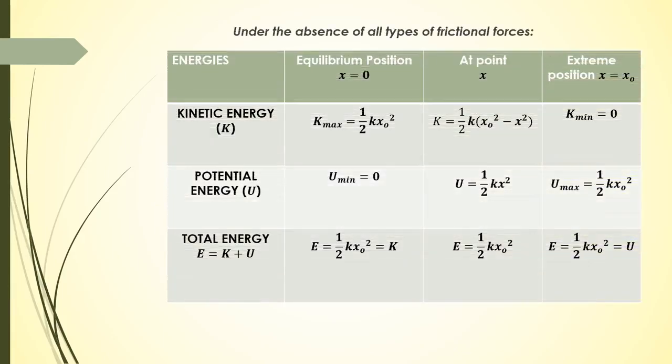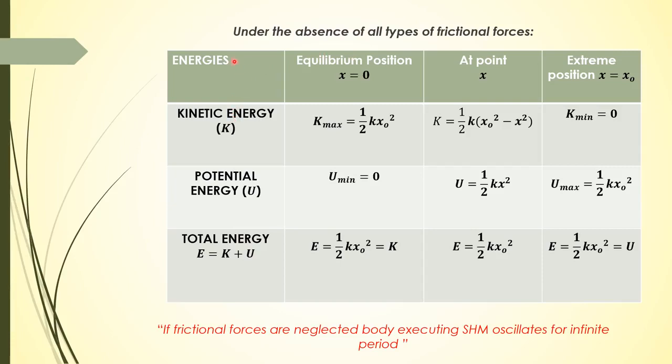So here we have a chart. Under the absence of all types of frictional forces, we have energies and position: kinetic energy, potential energy, and total energy. At equilibrium position, x is equal to 0, kinetic energy is half k x naught square, potential energy is 0, and total energy is equal to kinetic energy. At extreme position, kinetic energy is 0, potential energy is half k x naught square, and total energy is equal to potential energy.